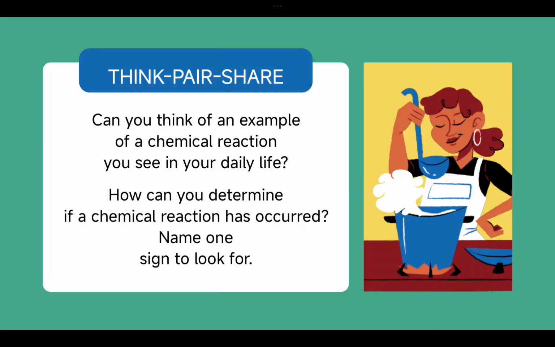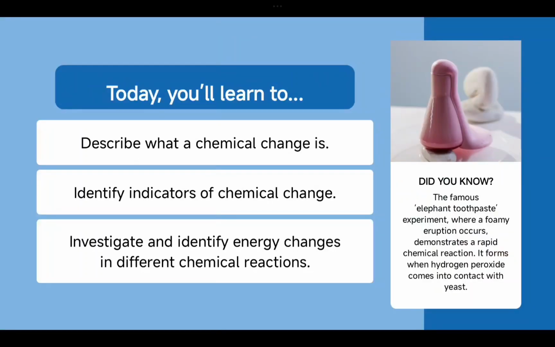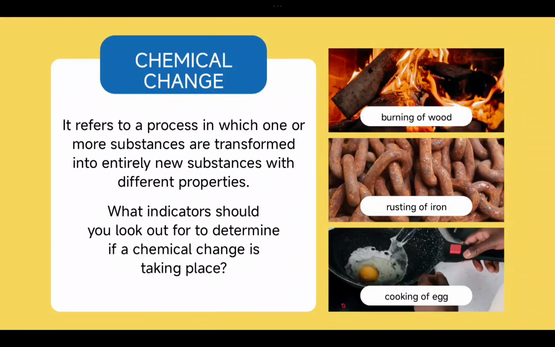Now your task is to think about a new chemical reaction you see in your daily life and tell me in the comment section. Okay, done. That's great. Today we are going to learn the definition of a chemical reaction, the indicators of a chemical reaction, and how many types of chemical reactions there are. First of all, there are only two types. So tune in with me, we are going to learn a lot of things today.